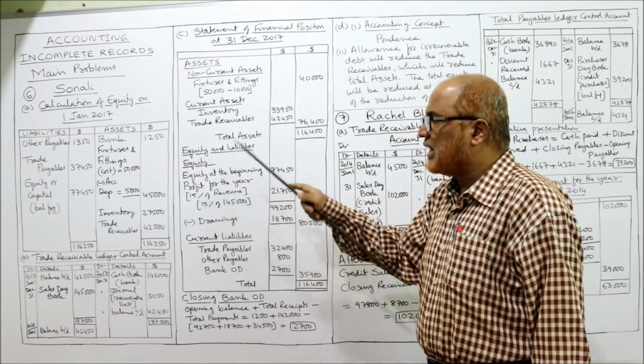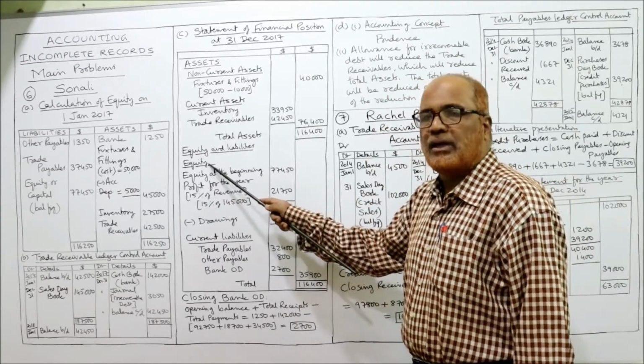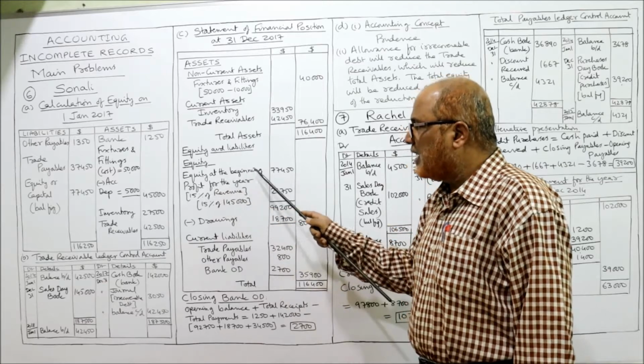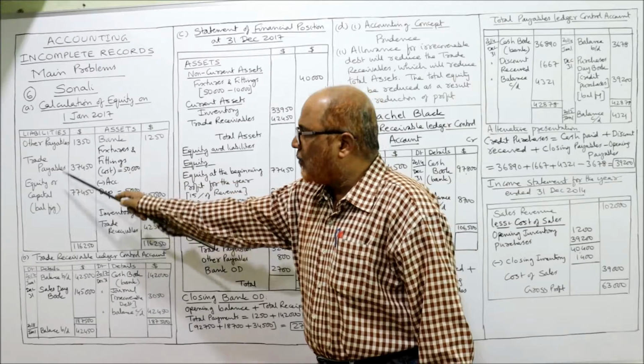The remaining half is equity and liabilities. Under equity and liabilities, first we take equity. Equity at the beginning of the year. Already we have calculated this, at the beginning, 1st January. How much equity did we get?